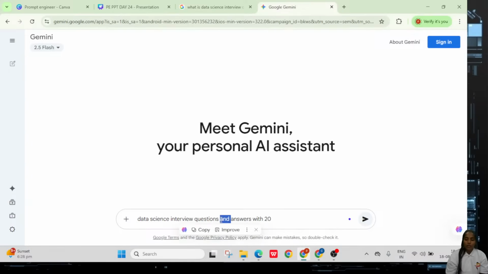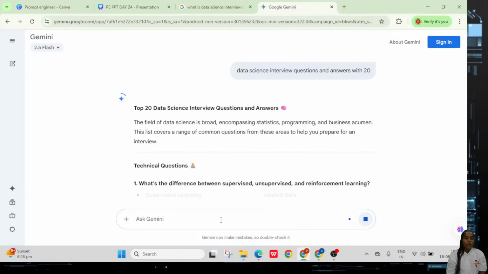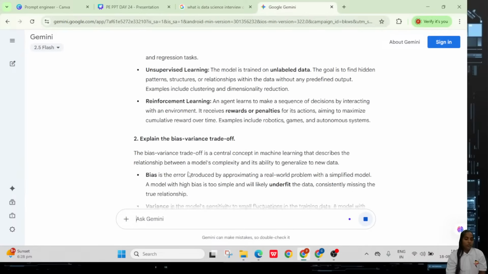If you ask like this, you can get some particular questions. Here are the top data science interview questions, and it shows all the requirements with the explanation.